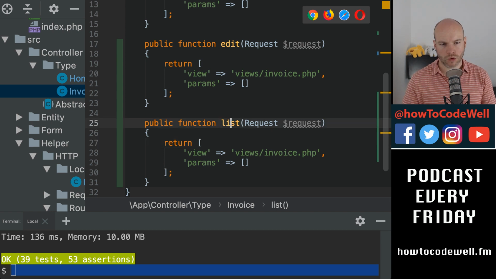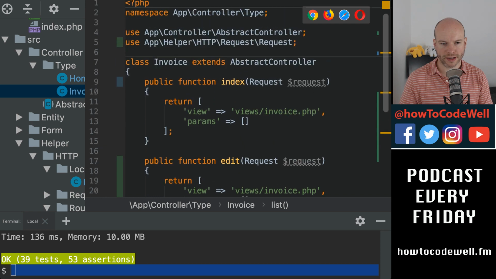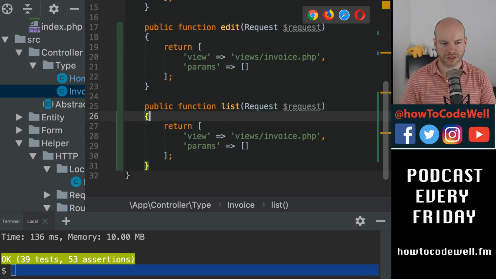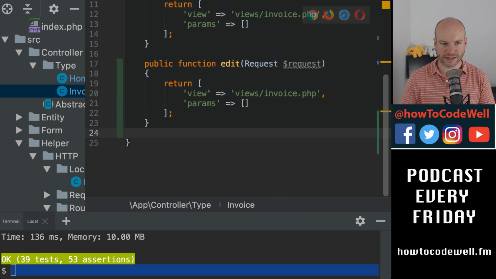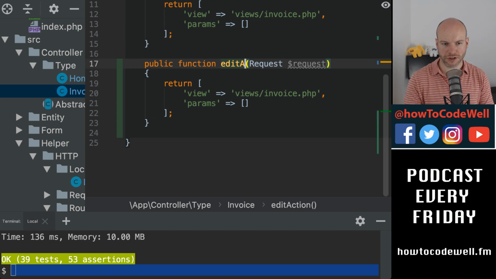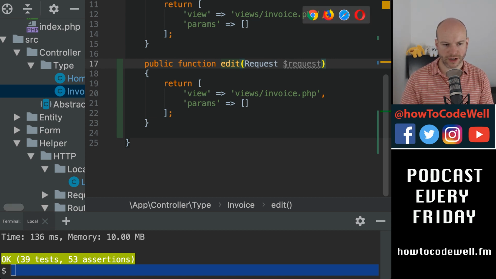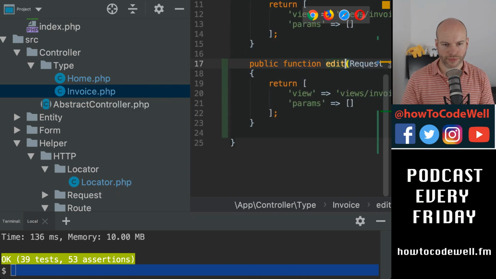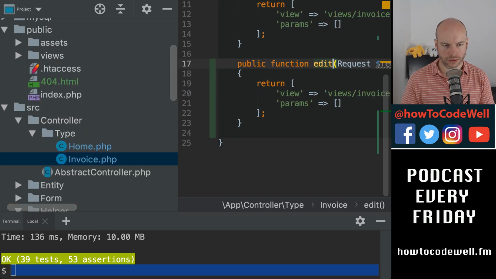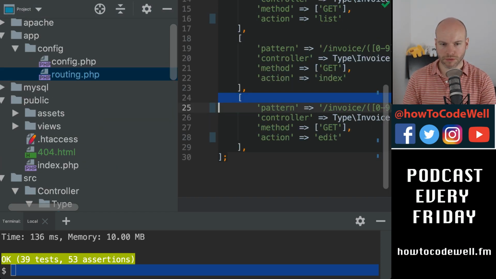You be careful with calling it list. That's quite dangerous. There is a list function already. I think what I might do therefore is just not bother with the list for now. What I would like to do is have this as some sort of prefix, so action, suffix like edit action. But just because of that keyword conflict, I'm going to remove list and then deal with that soon. So let's go to the routing here. Let's just remove the list.